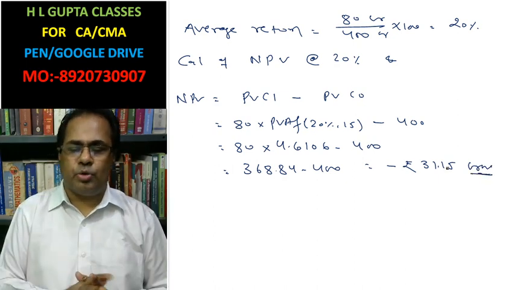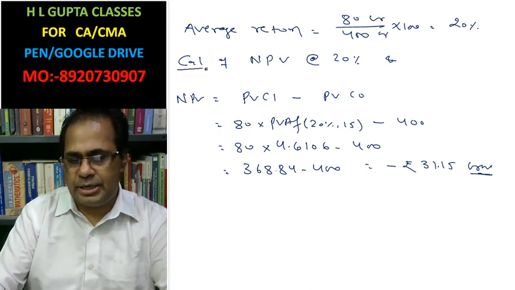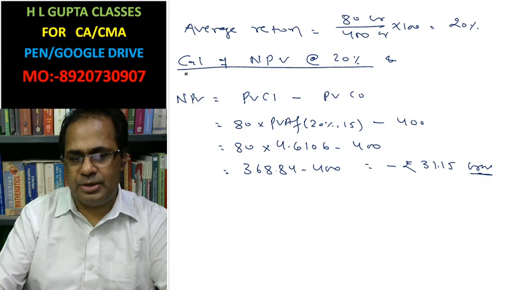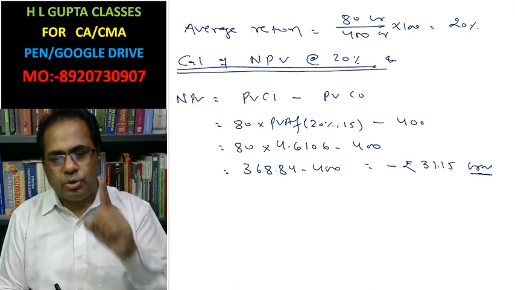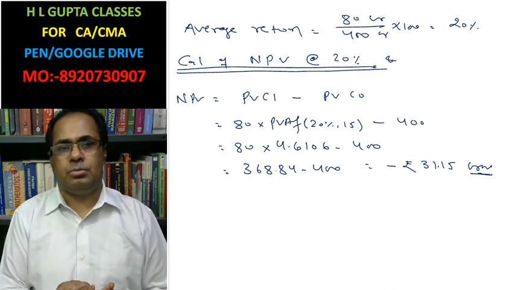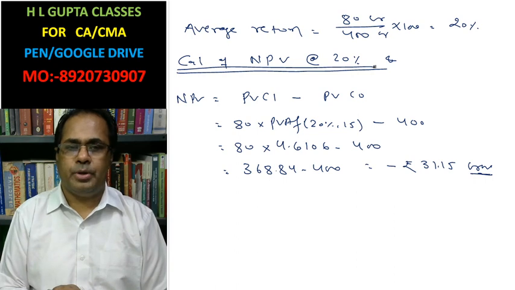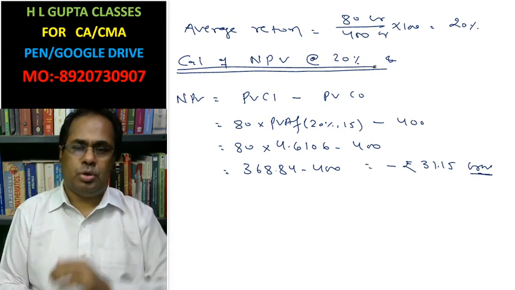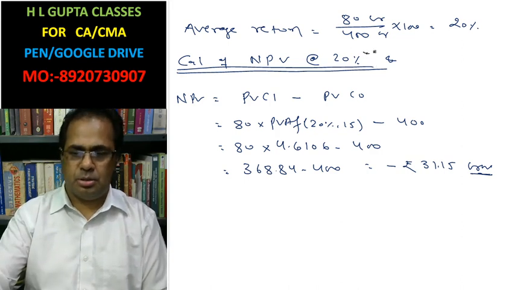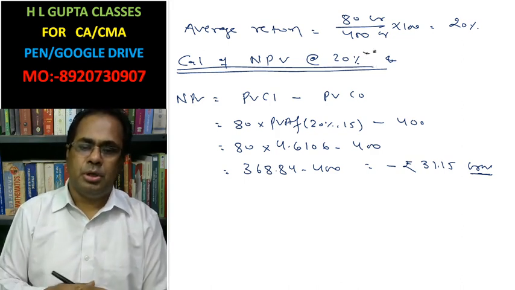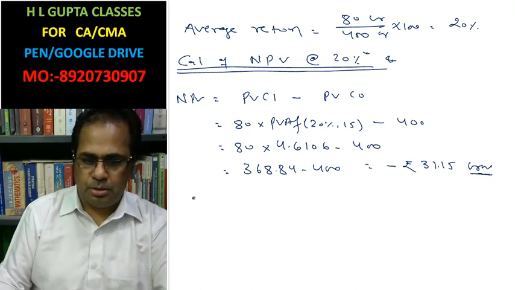At the rate of 20%, net present value is negative. Now we need to calculate a positive net present value. To calculate positive net present value, we have to reduce the discount rate from 20%. So 2-3% is reduced. Okay. Now